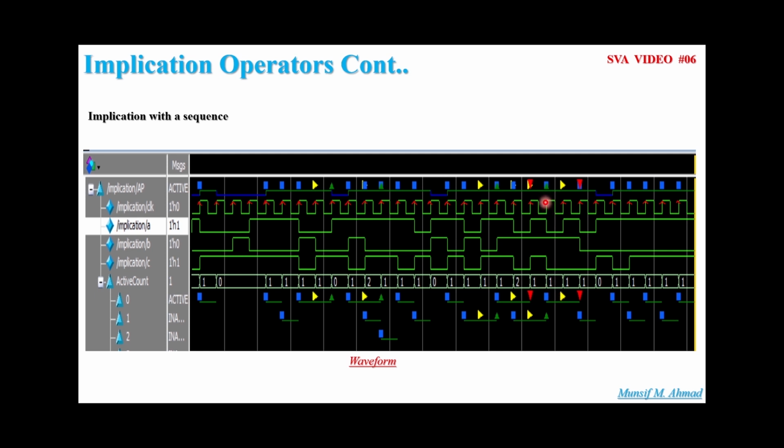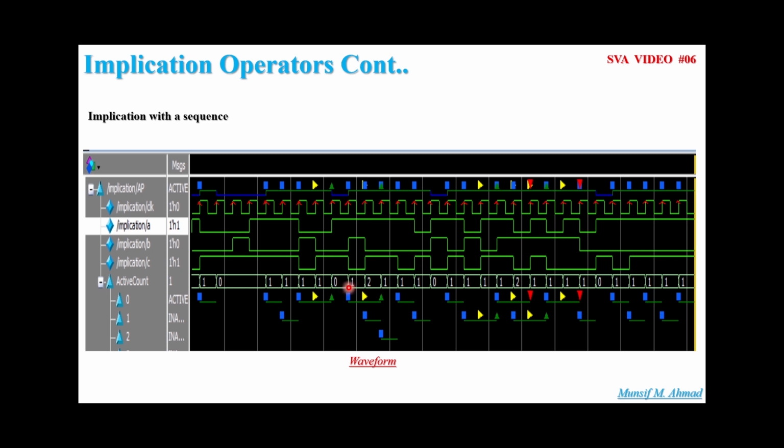Here also the assertion is starting, which means the value of A is high. In the next clock cycle, B is also high, hence you will find the yellow triangle, which means the antecedent is passing. In the next clock cycle, you will find C is low. But we want C to be high here, right? Hence we find the red triangle, which means the antecedent is passing but the consequent is not passing. Hence you'll find the fail messages over here.